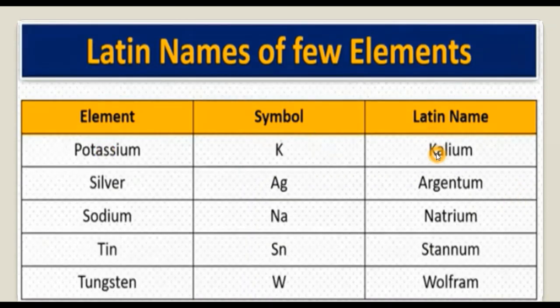Potassium, kalium, so the symbol is K. Silver, argentum, so the symbol is Ag. Sodium, the Latin name is natrium, that is why we have Na, okay? Tin, stannum, symbol is Sn. Tungsten, wolfram, the symbol is W. And always write the first letter in capital and the next letter in small case, okay?